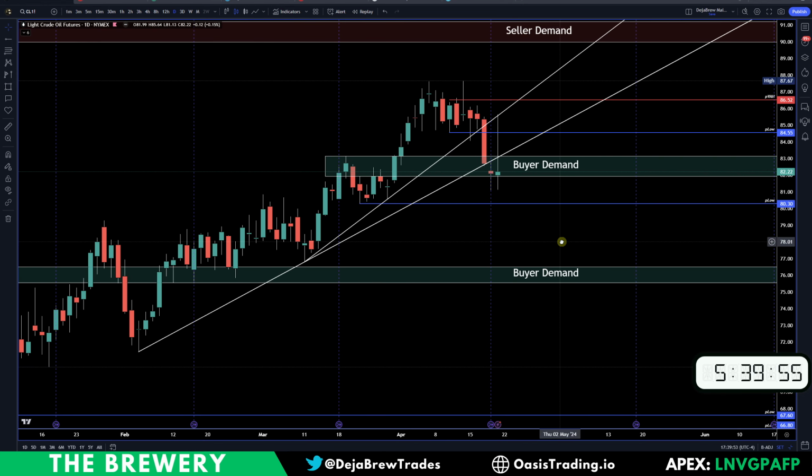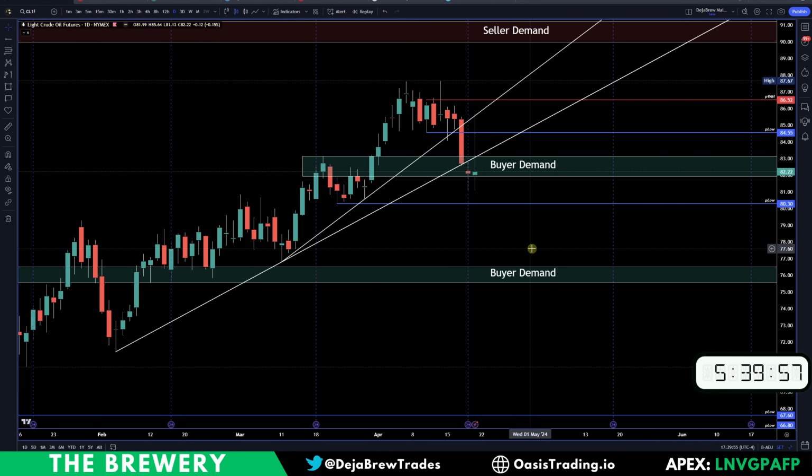All right, moving on to oil. Not really any changes on the oil chart level-wise, but we are respecting these levels in different ways. So we tried to bounce off that trend. It failed. You had that gap down on the rollover. You tried to push back up, and then you failed that trend. We're going to go ahead and delete that trend now.